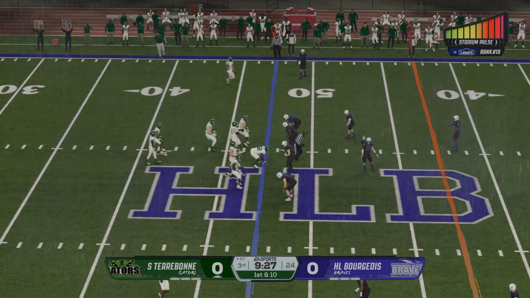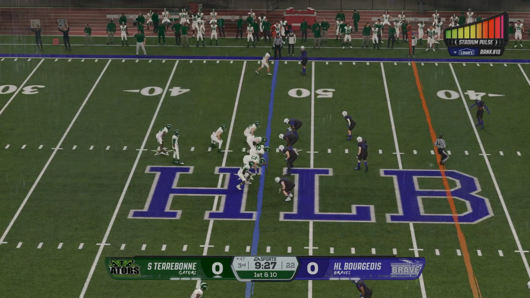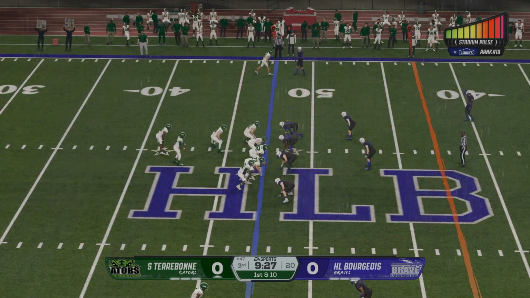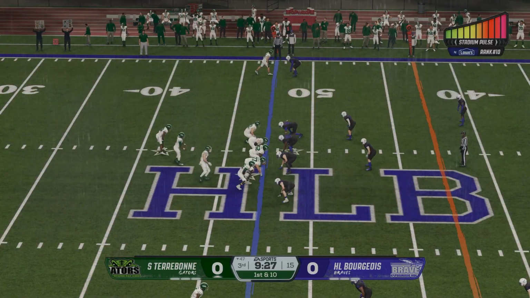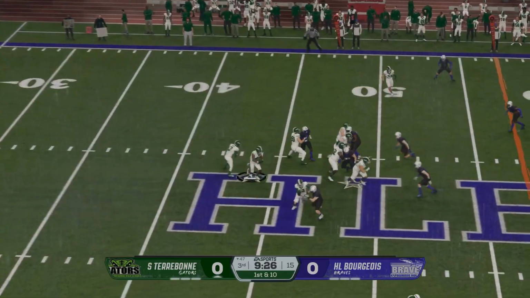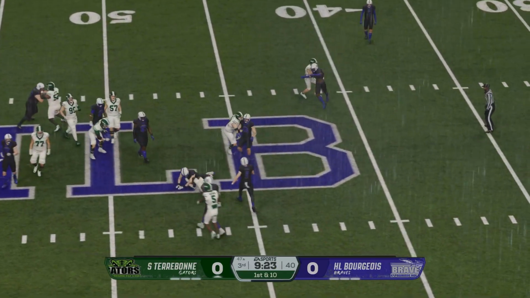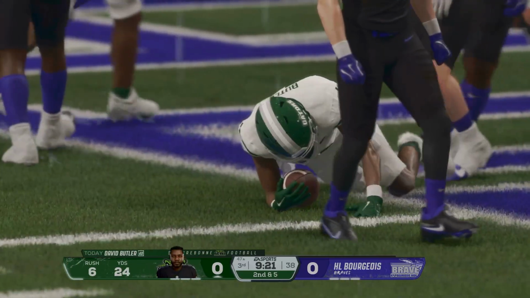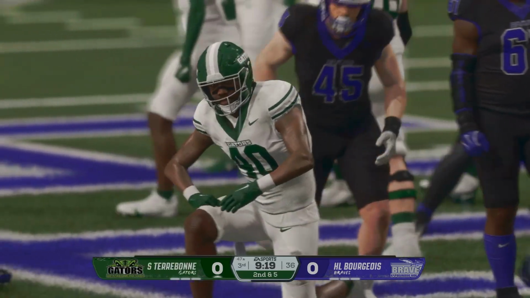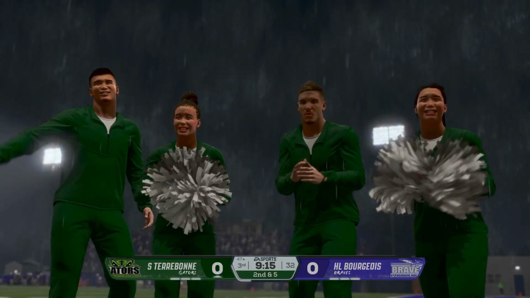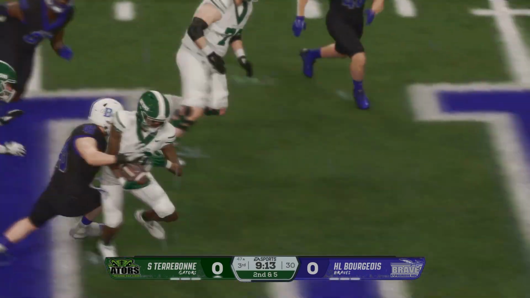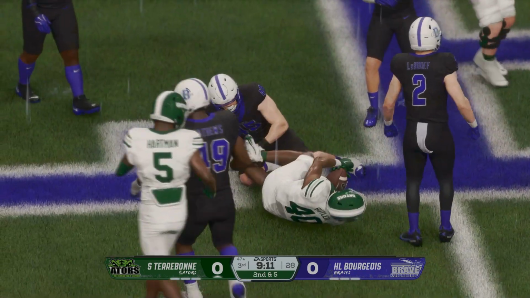Sure that you field it cleanly in rainy weather like this. The run from the shotgun. And a decent gain there before the defense makes the stop. And I think this has probably been the most surprising thing of this game so far. This guy's one of the best running backs in the entire country. They just can't get him going.